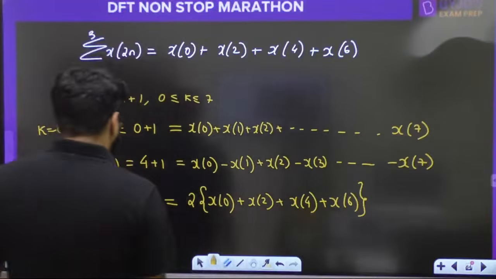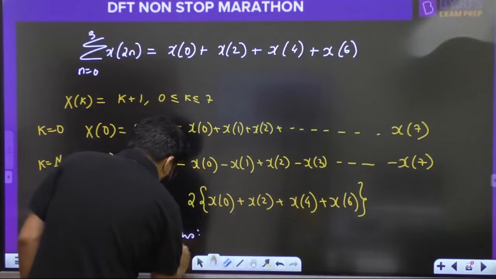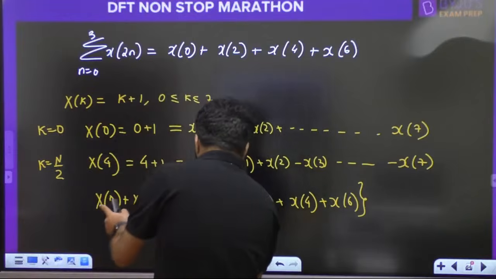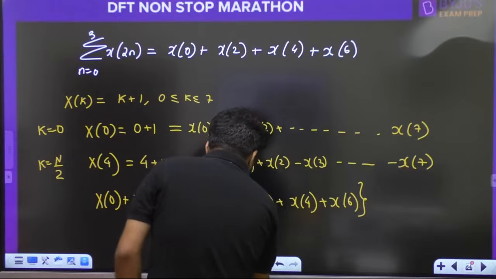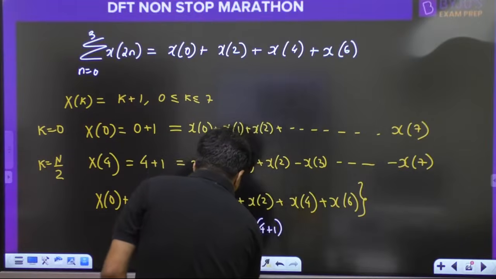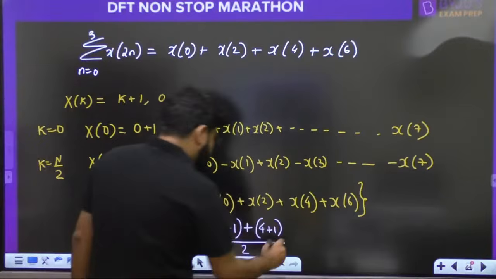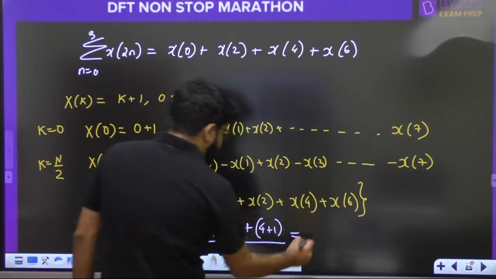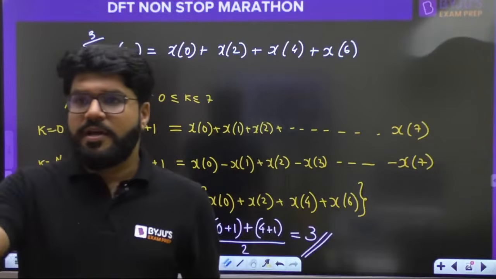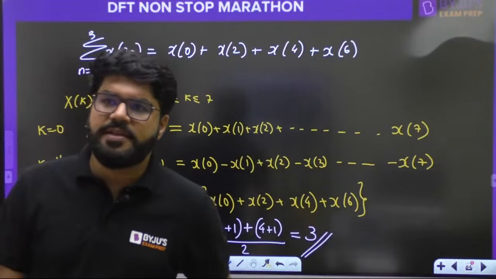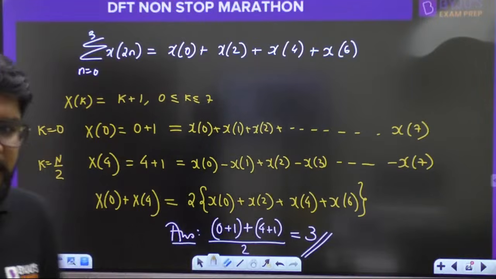Okay. So what is the answer? My answer is X0. X0 का value है 1, plus X4. X4 is 4 plus 1. Whole divide by 2. Yes, 2 is divided. Okay, so answer is कितना हुआ? 3. Samyukta has 3. Amit has 3. Fantastic. Okay, so Amit and Samyukta got 3. Rest all some different answers.